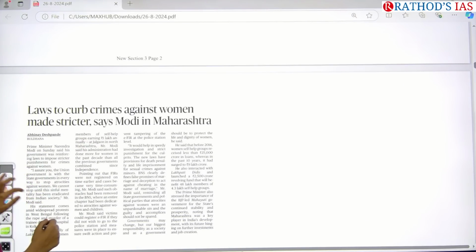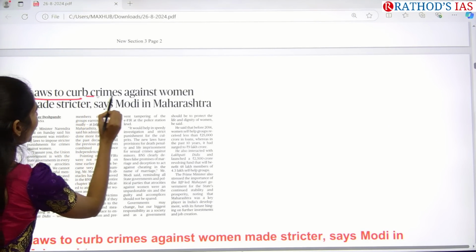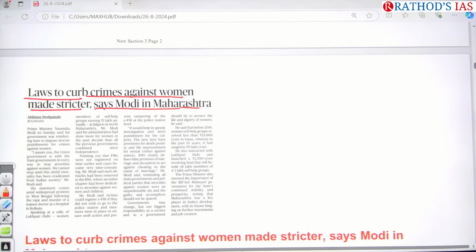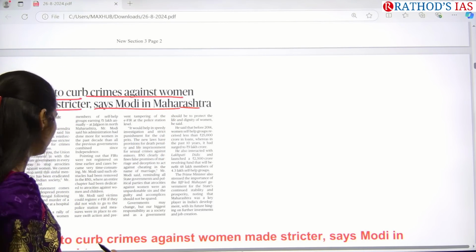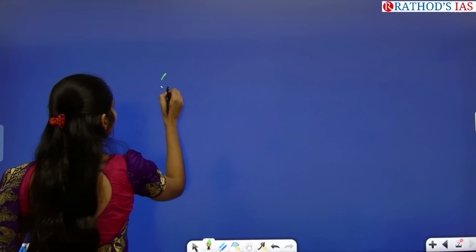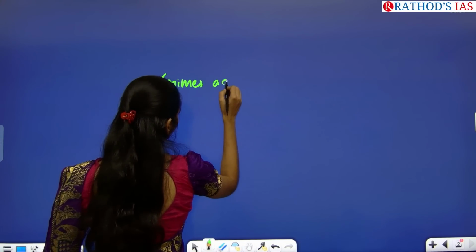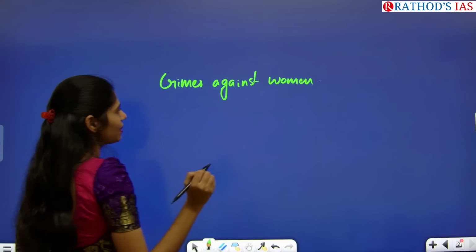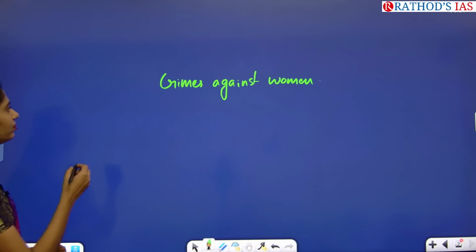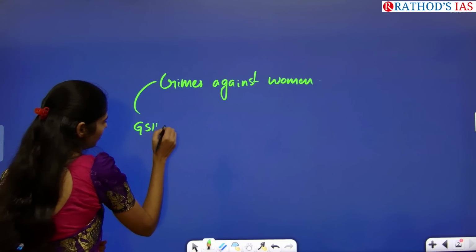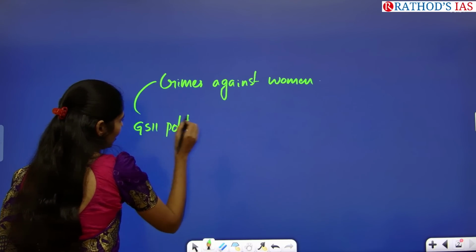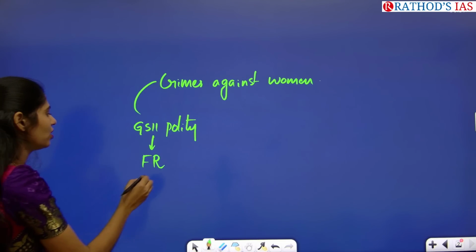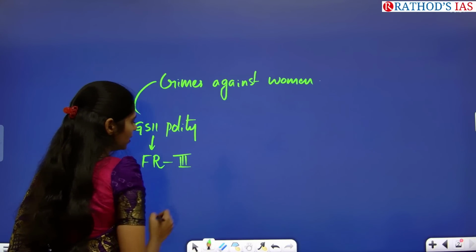Now see the second article: Laws to curb crimes against women made stricter, says Modi in Maharashtra. What is this article talking about? Yes, crimes against women. From which subject can we deal with this topic? GS Paper 2 under Polity, because these crimes against women undermine fundamental rights, which come under Part 3 of our Indian Constitution.